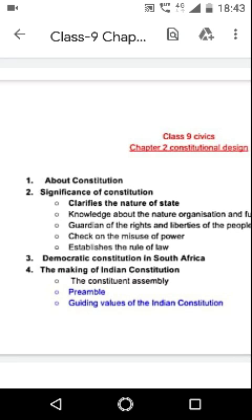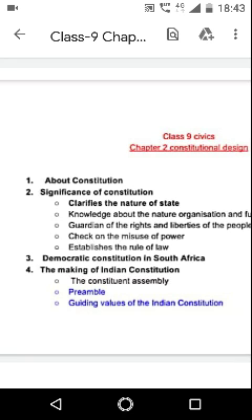Now, the next point is check on the misuse of power. The constitution checks the misuse of power. Different organs of the government are also bound to exercise their power according to the provisions made in the constitution, and in case any organ of the government does not do so, that action is declared unconstitutional. This way, the constitution checks the misuse of the power of the government.